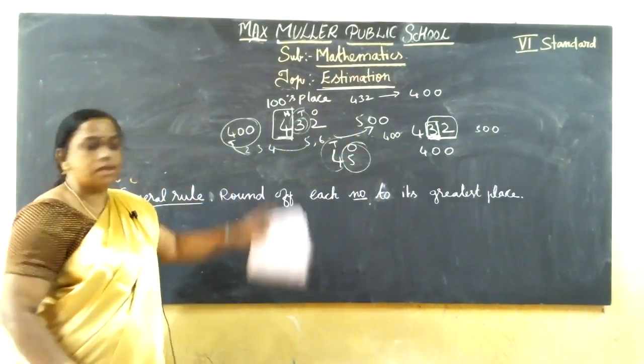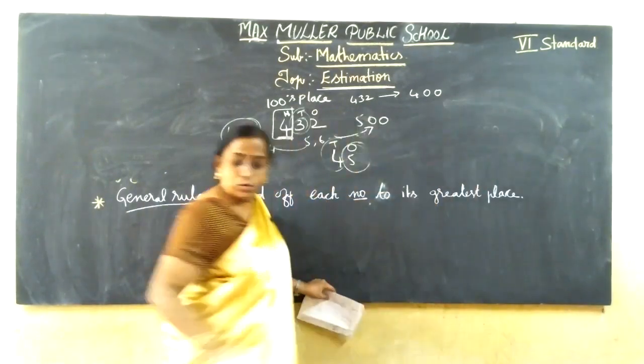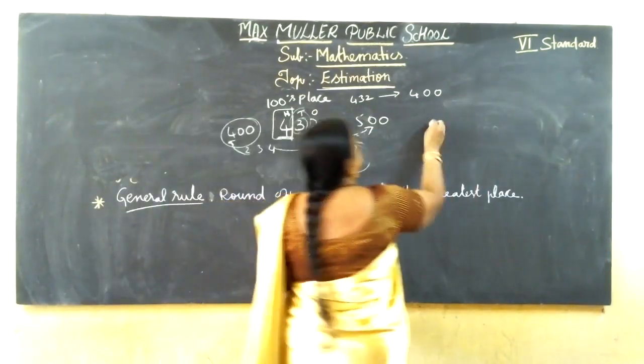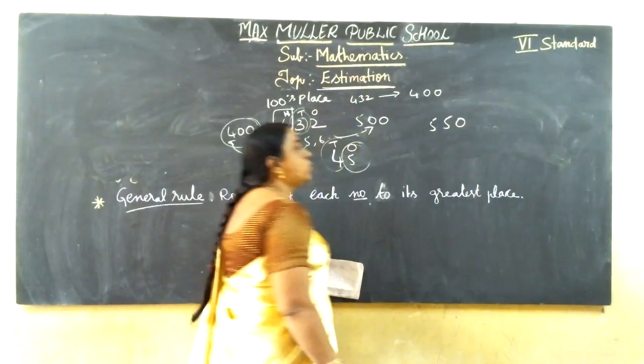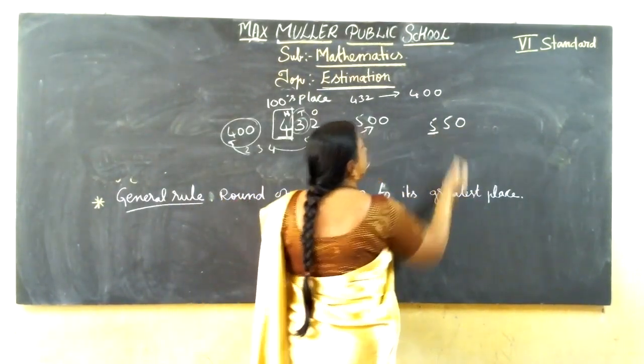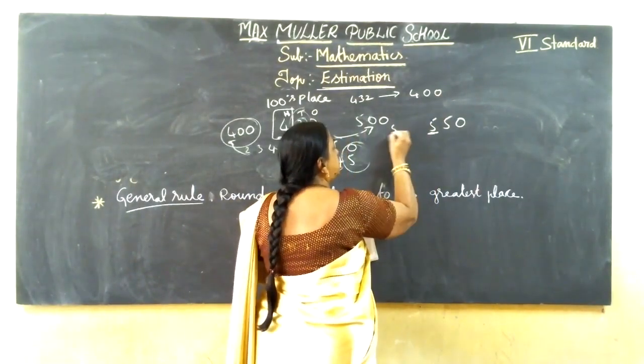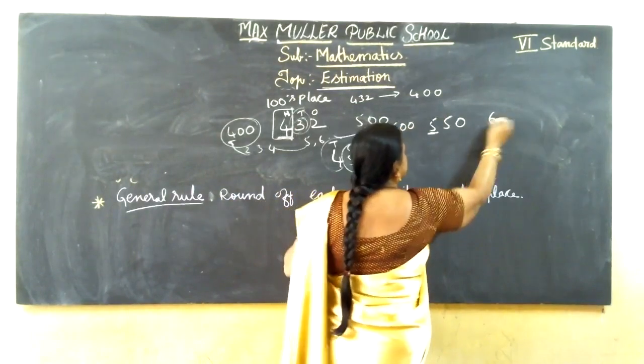Got it? So it is nearer to what? This. One more example I'll give. If the question is like 550, and the question is round off nearest to hundreds place. So first you go to hundreds place. Here 100. So it comes in between, step by step I'll teach you. It comes in between 500 or 600.